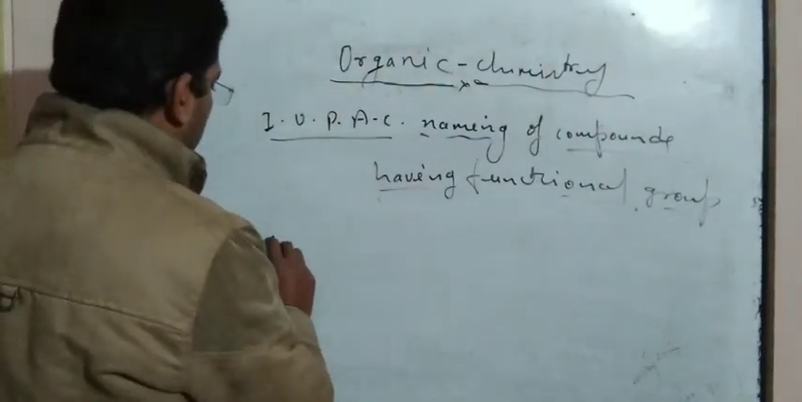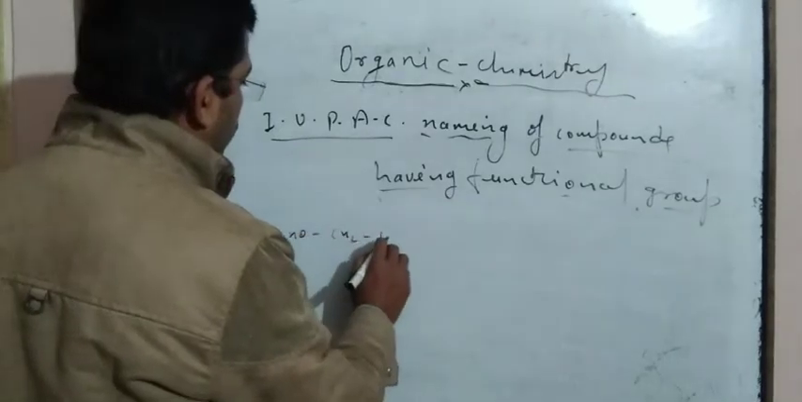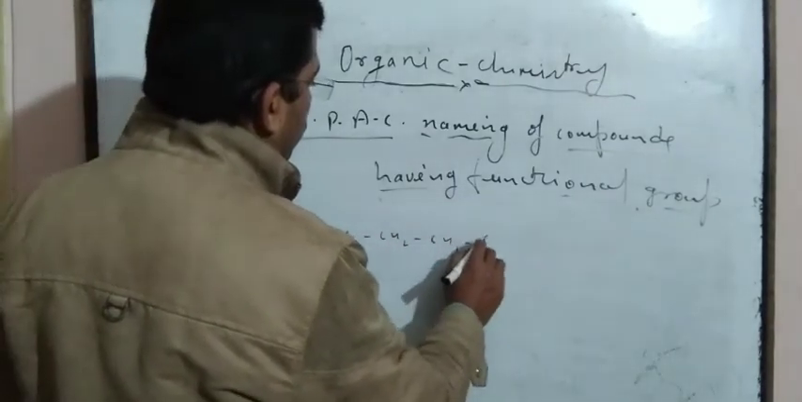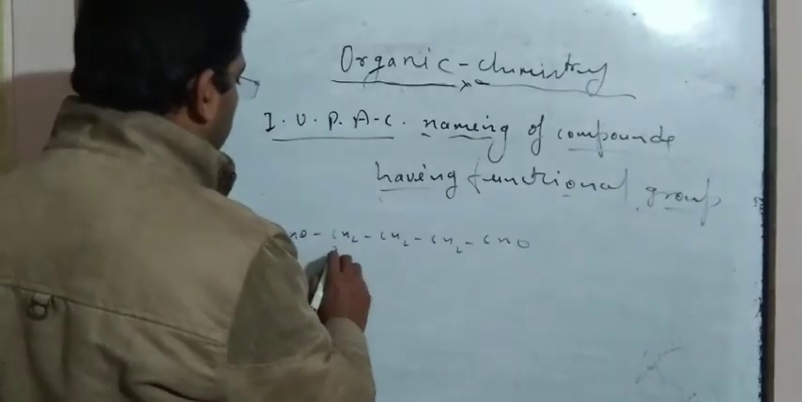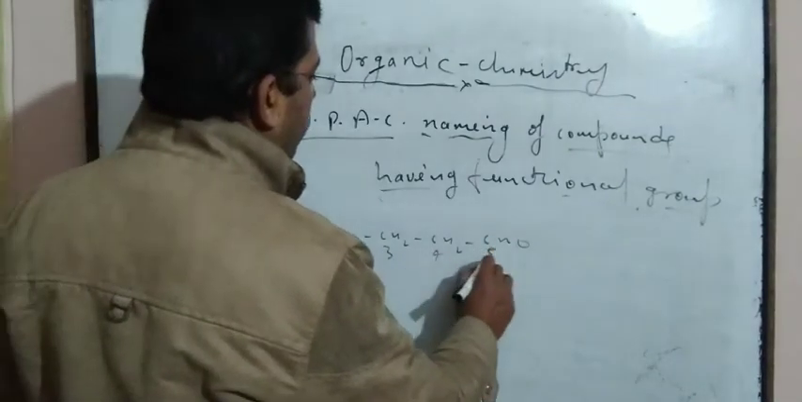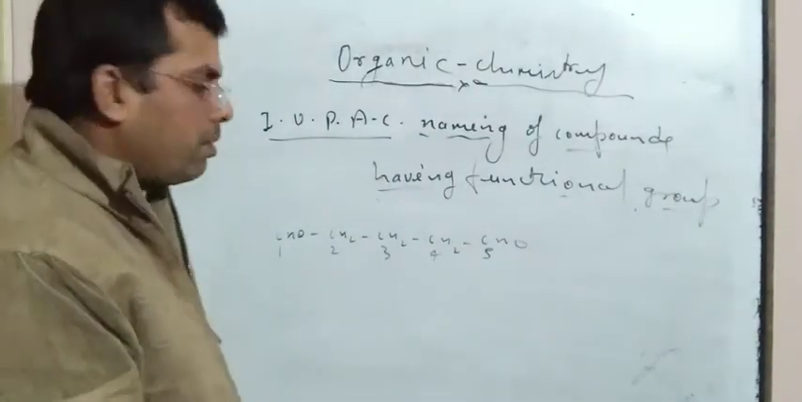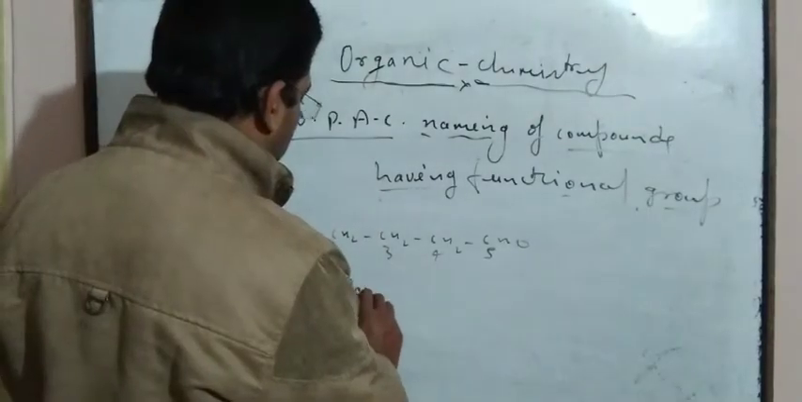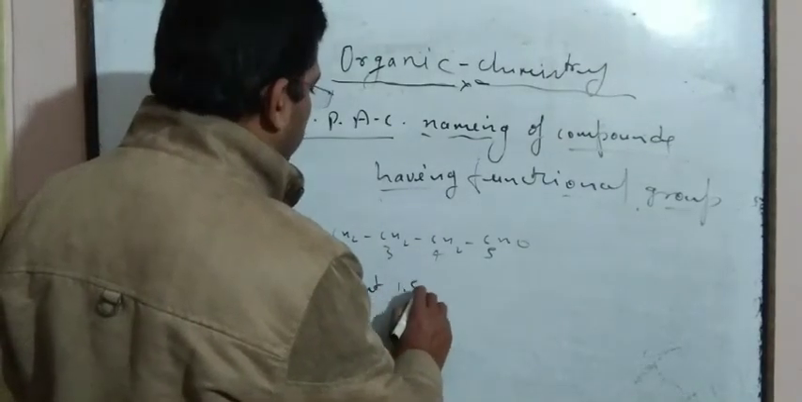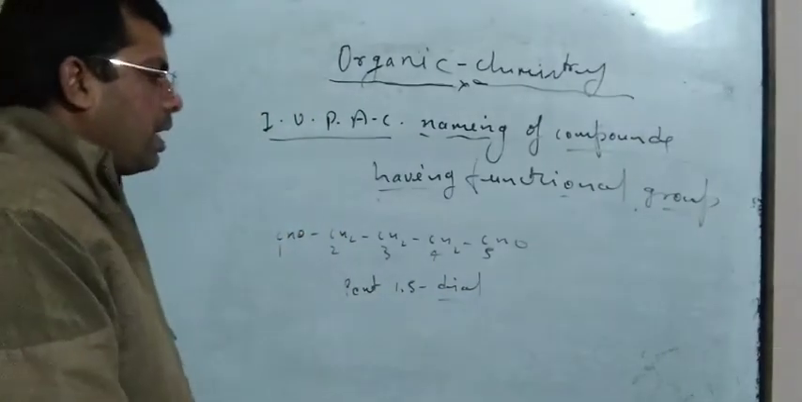If this compound is taken, CHO, CH2, CH2, CH2, CHO, the IUPAC name numbering is 1, 2, 3, 4, 5, so it is known as pentane-1,5-dial.